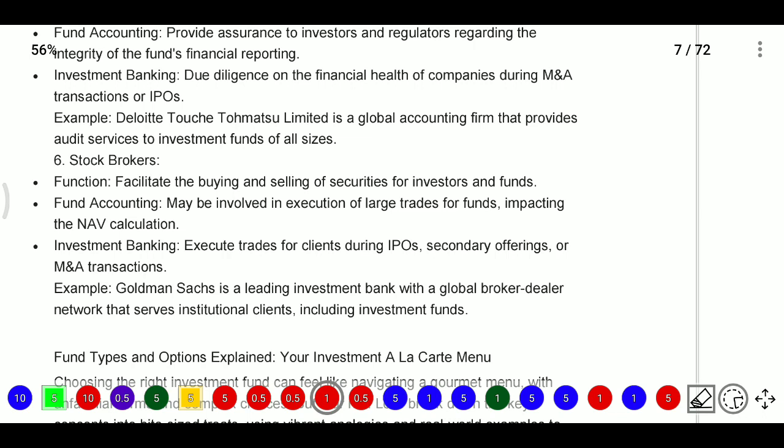In the case of stockbrokers in investment banking, they will execute trades for clients during an IPO, secondary offering, or mergers and acquisition transactions. For example, Goldman Sachs is a leading investment banker with a global broker-dealer network that serves institutional clients, including investment funds. So they act as a middle person between the stock exchange and investors.